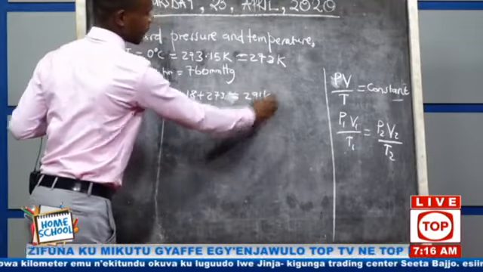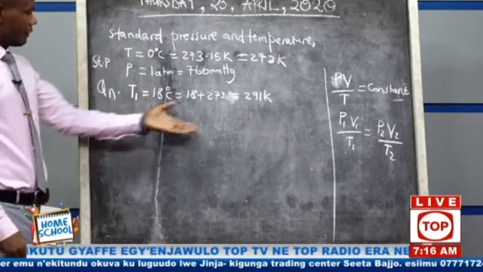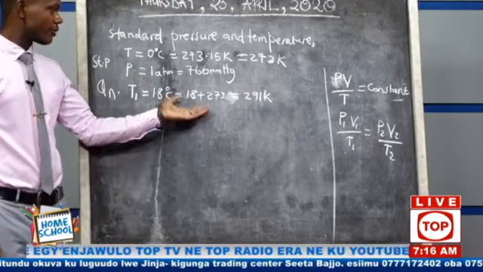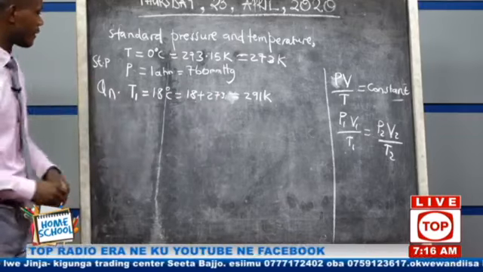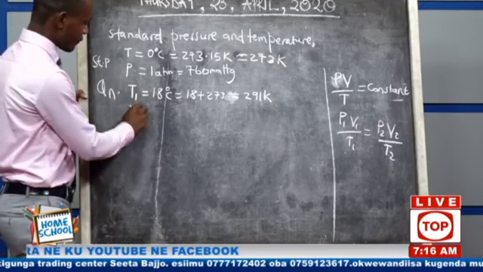And we shall get 291 Kelvin. This one, please don't do it in your head. You can use a calculator. I told you to be with a calculator. Just put this into a calculator and you get the right answer. Then we look at V1.